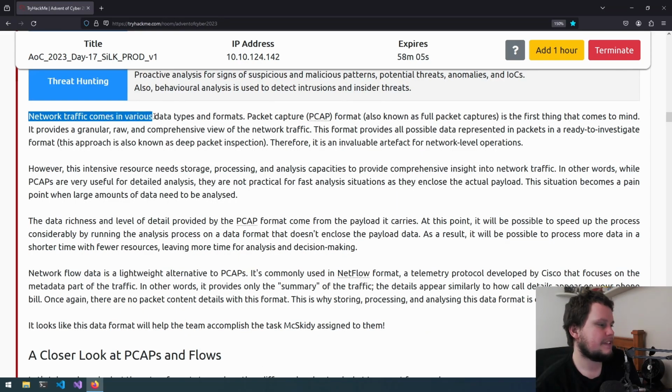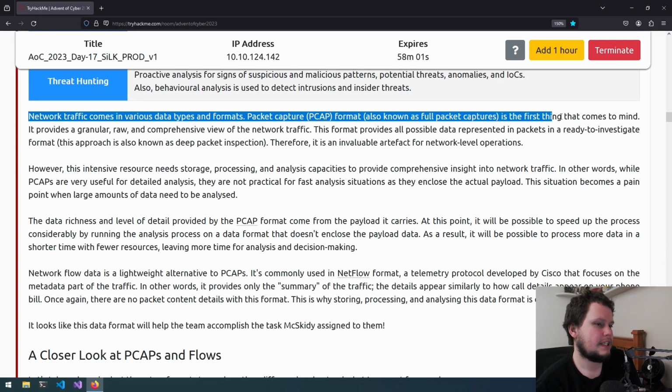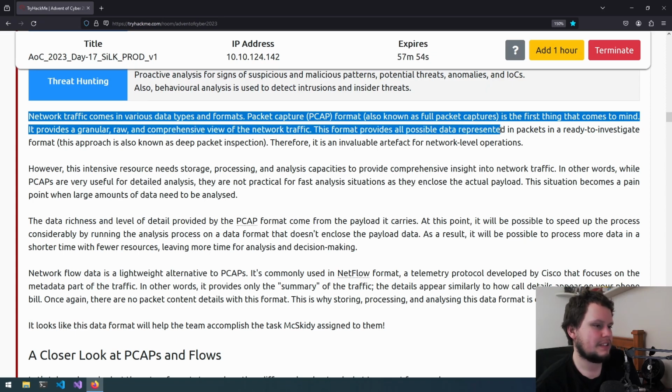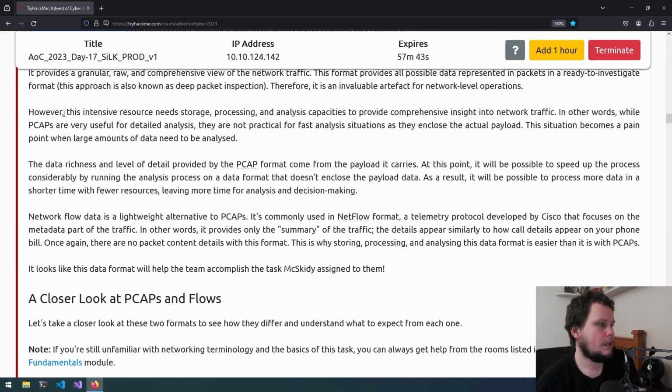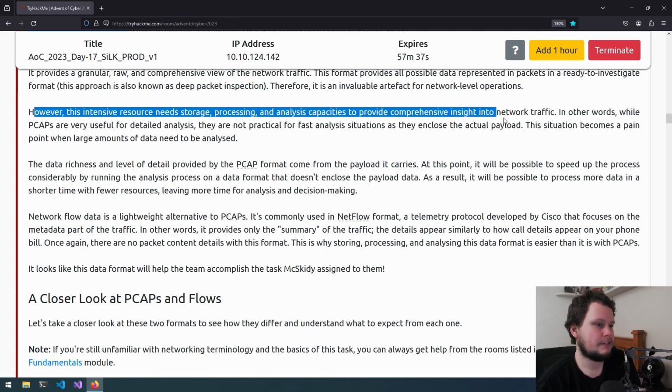Network traffic comes in various data types and formats. Packet capture, PCAP format, is the first thing that comes to mind. It provides a granular, raw, and comprehensive view of the network traffic. This format provides all possible data represented in packets in a ready-to-investigate format, the approach also known as deep packet inspection. Therefore, it is an invaluable artifact for network-level operations. However, this intensive resource needs storage, processing, and analysis capacities to provide comprehensive insight into network traffic.